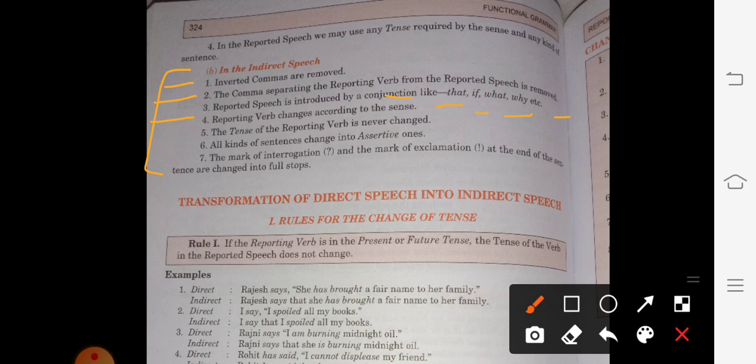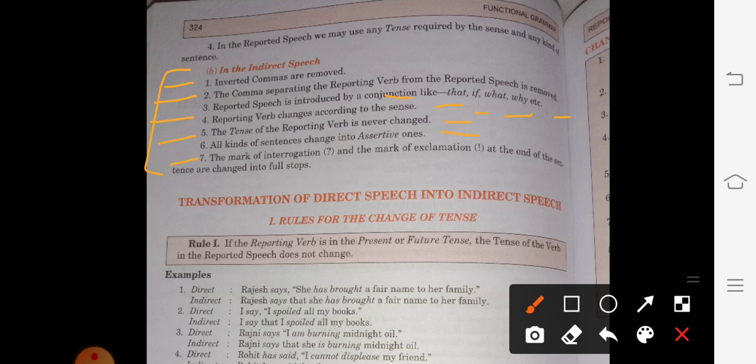Next, the reporting verb changes according to the sense. Remember, I have told you the reporting verb changes, but the tense of the reporting verb is never changed. Also, all kinds of sentences change into assertive ones. Meaning, if any sentence is in a commanding or requesting way, we need to make it positive or assertive.